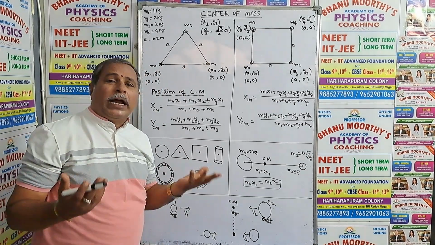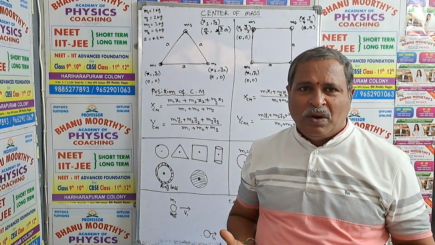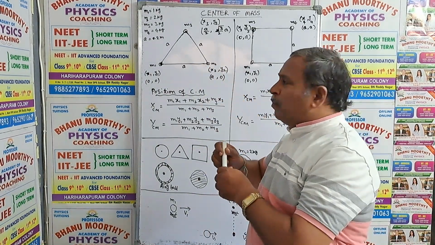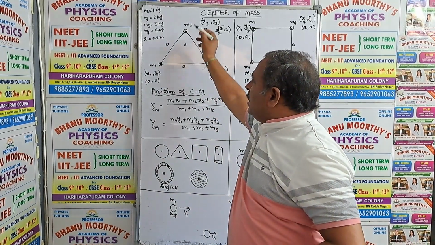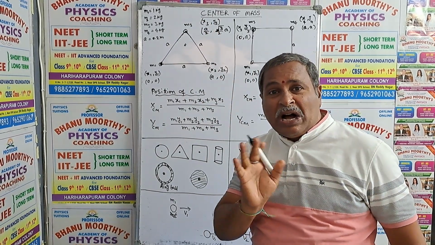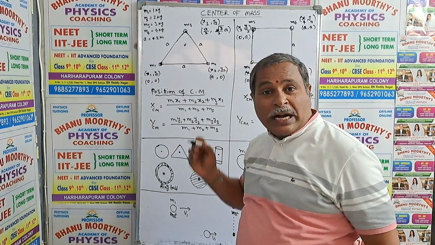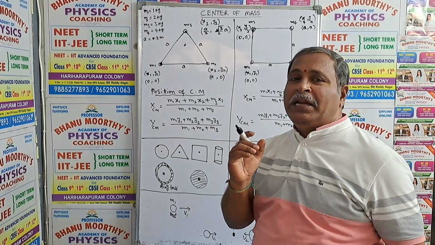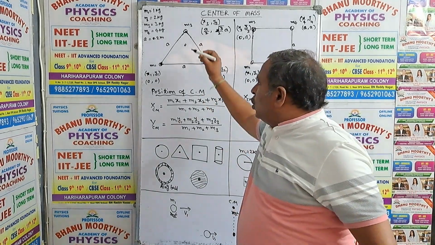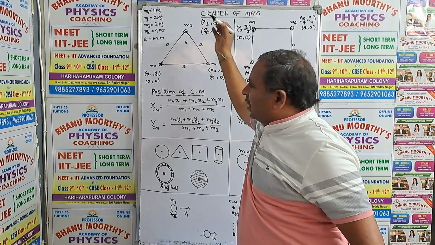Okay, so then what happens? If side length is given and masses are given, the question is what is the position of center of mass? This is the position of center of mass because M3 is heavier. So center of mass does not lie at the geometric center, it does not lie at the centroid. It will be shifted a little bit towards the heavier mass, so nearer to this body.